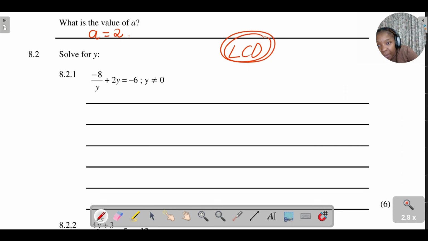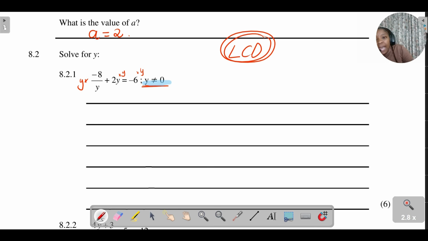So I'm going to multiply this negative 8 over y by y, the positive 2y by y, and the negative 6 by y. And then also here, what does this mean? y cannot be equal to 0. Remember, because I'm dividing by y, y cannot be equal to 0, because if y is equal to 0, what will happen if I say negative 8 divided by 0? It's undefined. That is why they've put that there, to let you know that y cannot be equal to 0, because the minute y is equal to 0, the whole equation does not exist, it is undefined.